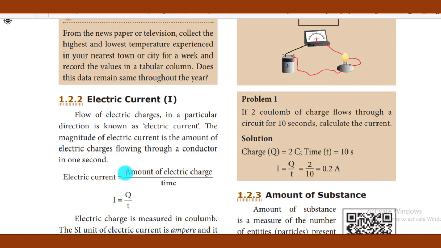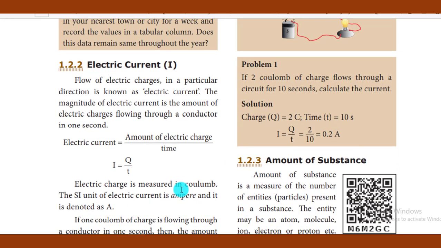How can you define electric current? Electric current is equal to the amount of electric charge divided by time. To simply remember this equation, we can write it as Q is equal to IT. Just like that, you can remember it with a simple mnemonic. Electric charge is measured in coulomb.